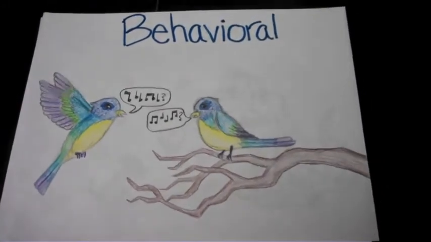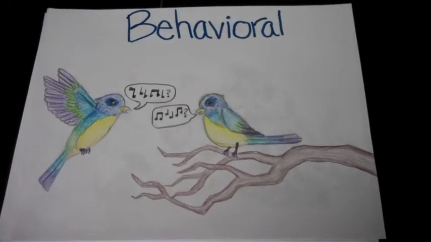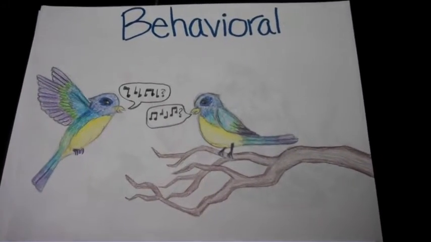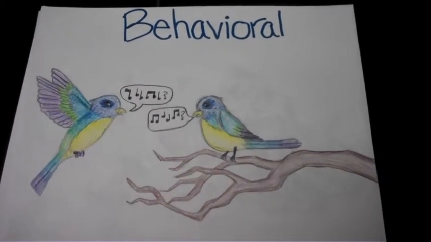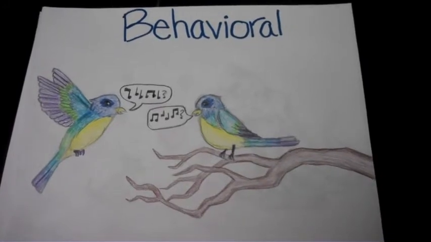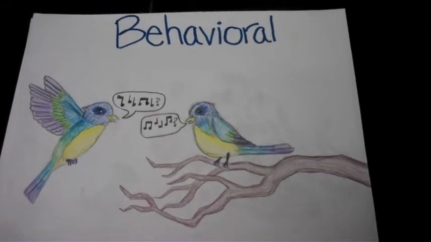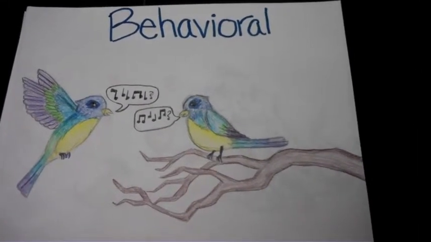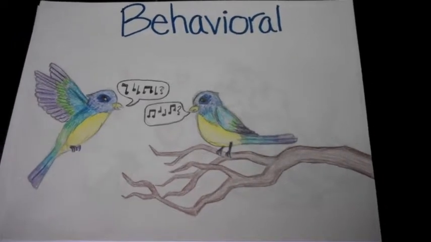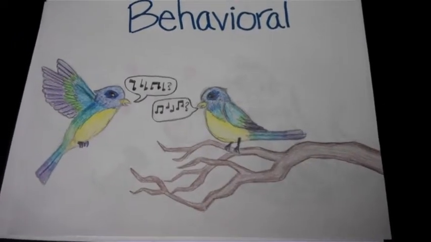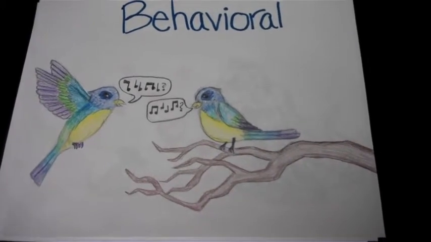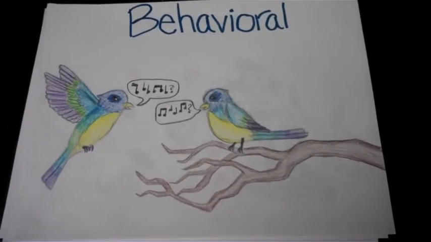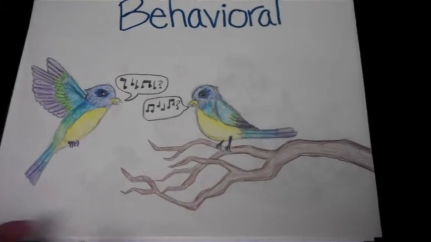In behavioral isolation, unique behavioral patterns and rituals isolate species. These behavioral patterns help to identify members of species and attract mates of the same species, such as by courtship rituals and mating calls. This is a form of reproductive isolation. An example of this is when two similar species of birds develop different mating calls, preventing them from reproducing together.